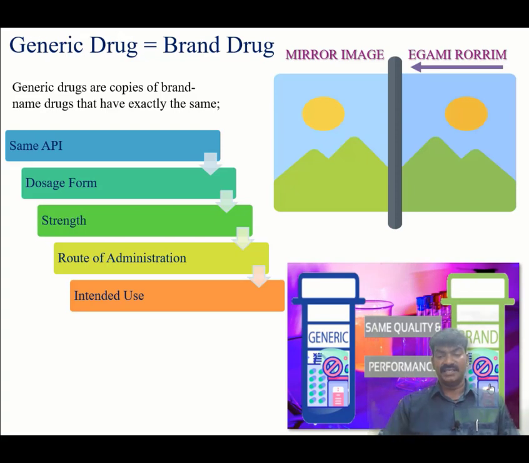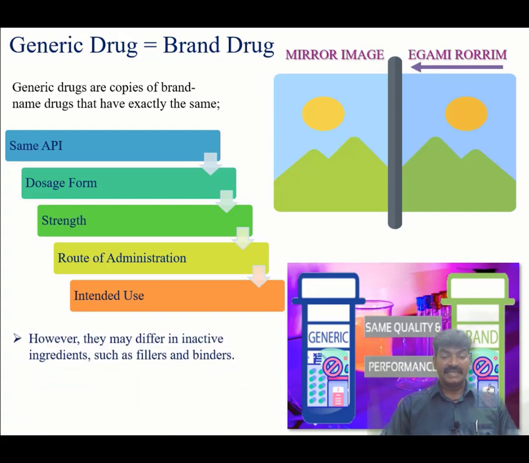So generic is equal to brand. That's what this particular image signifies. So it should meet the same quality and performance. There should not be any difference. By this we are ensuring the generic provides the same therapeutic equivalence to the brand drug. However, they may differ in inactive ingredients such as fillers or binders. These are excipients which can be added and can be changed as a part of their formulation change, whereas the API should not get changed.